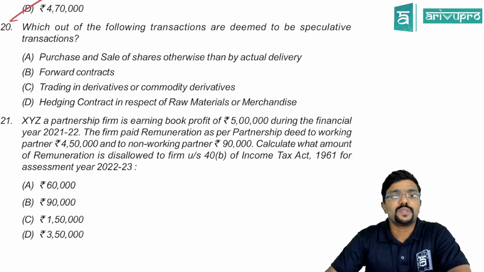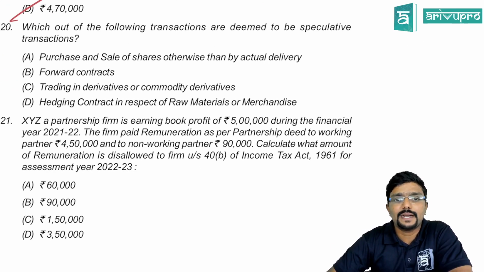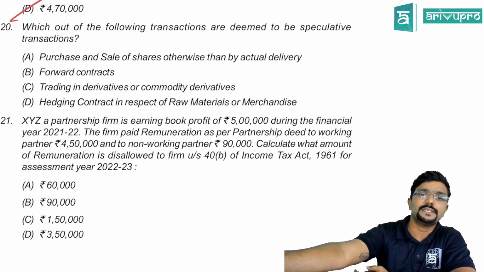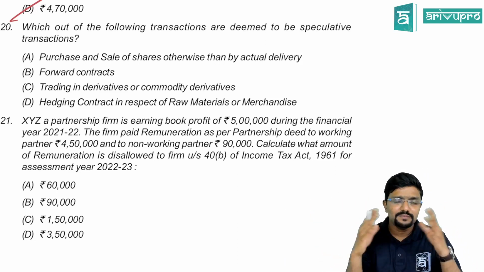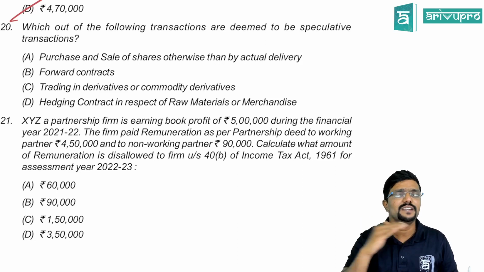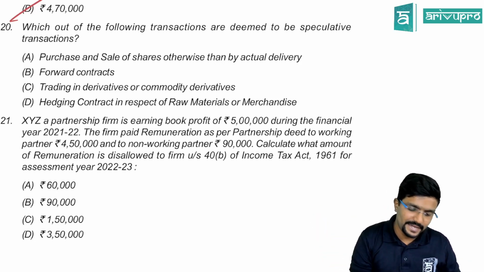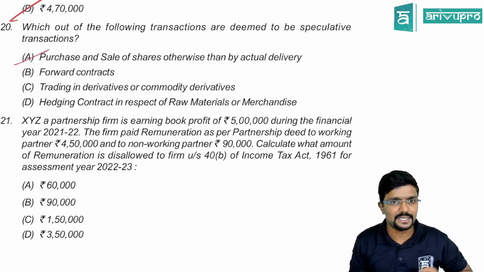Question 20. Which out of the following transactions are deemed to be a speculative transaction? Purchase and sale of shares otherwise than by actual delivery. Actually, what is a speculative transaction? Buying and selling something online without physical delivery. So A is actually correct, but we'll see the other three also.